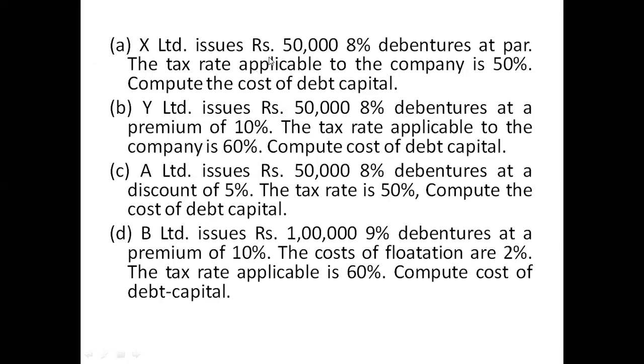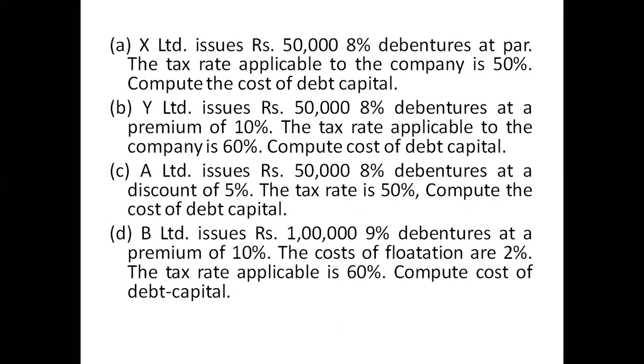X Limited issues rupees 50,000, 8% debentures at par. How much does X Limited issue? X Limited is issuing rupees 50,000 worth of debentures.